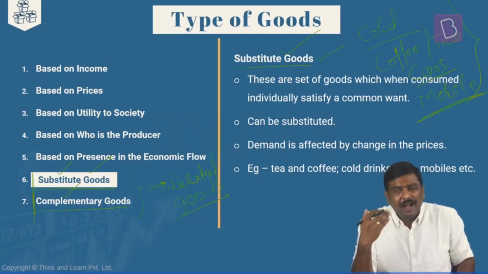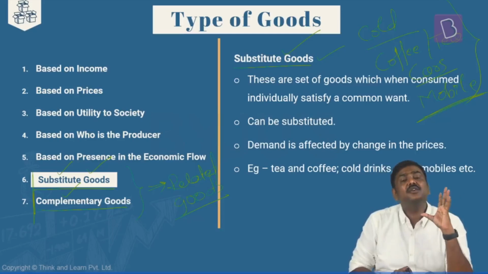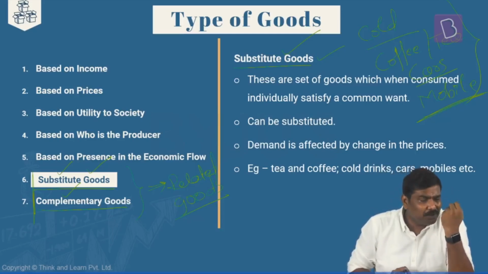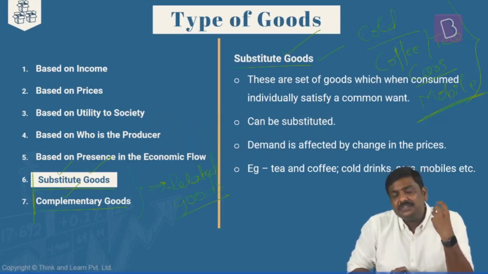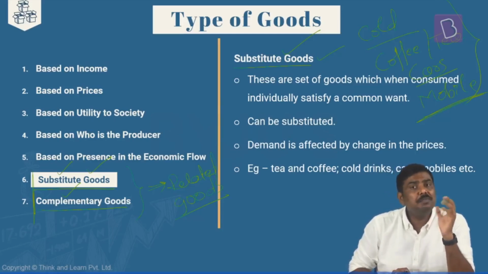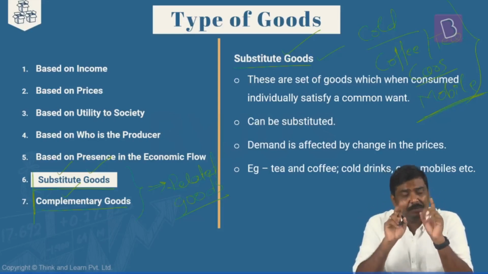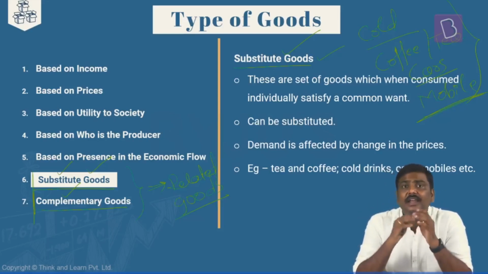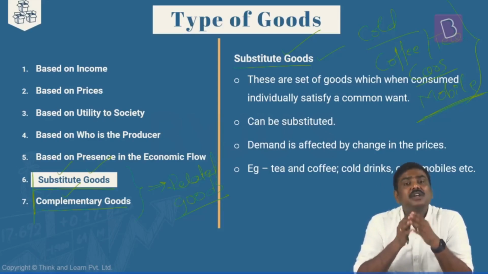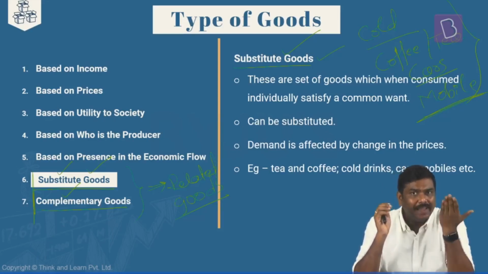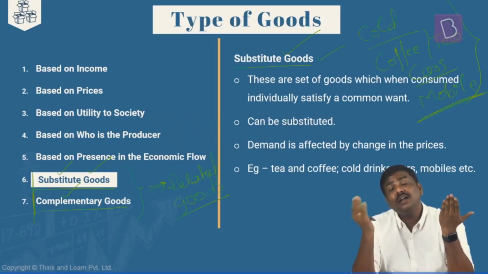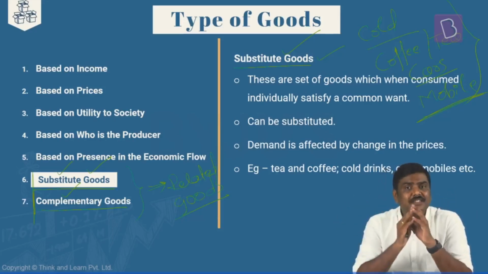But let me go one step ahead here. At the concept level, yes, we have understood. But what is the application? Why do you need to study all of this? In the case of substitute goods, whenever the price of one good increases, the demand for the substitute increases. I will repeat the statement, understand this very carefully. In the case of substitute goods, when the price of one good increases, the demand for the substitute increases.